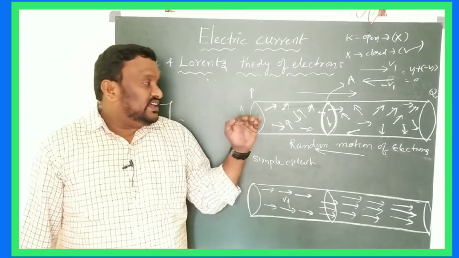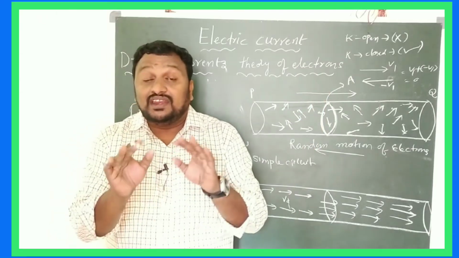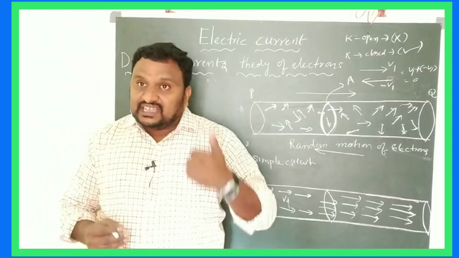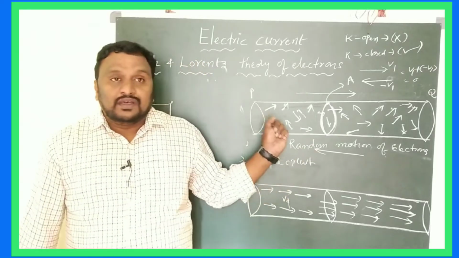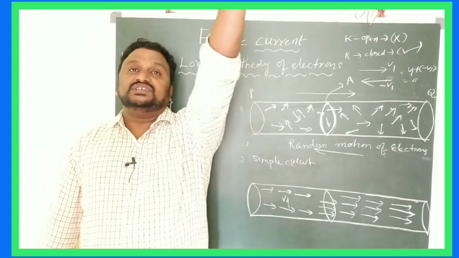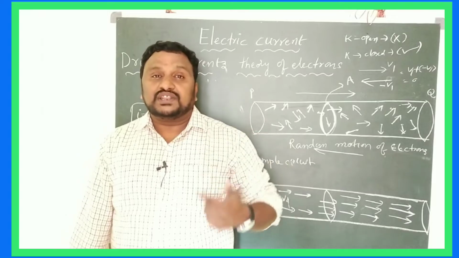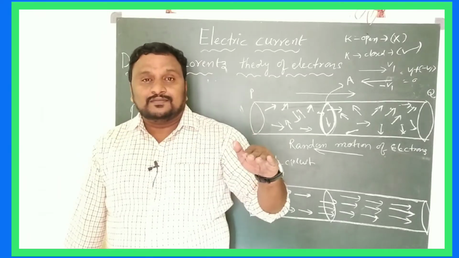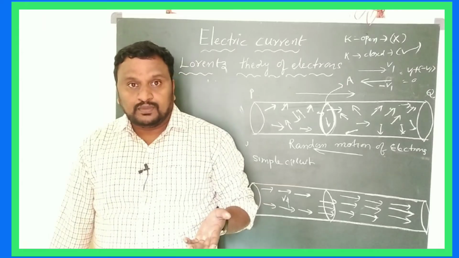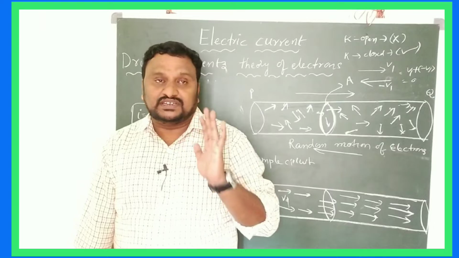That's why there is no possibility of current in the conductor in an open circuit. Got it, children? And next, you have to remember the first thing: when a conductor is in open circuit, the electrons have resultant velocity 0 and they can move in random directions. You have to remember that.